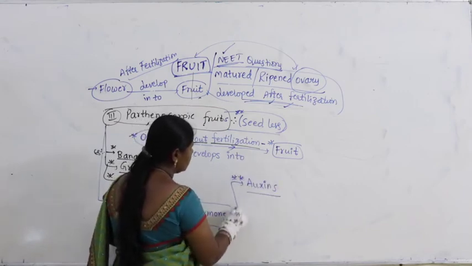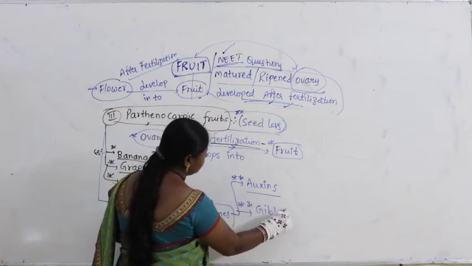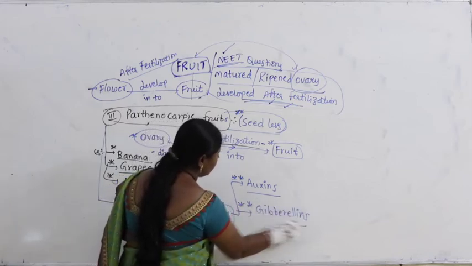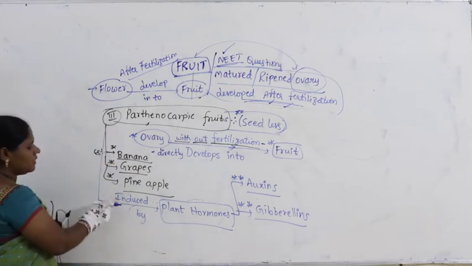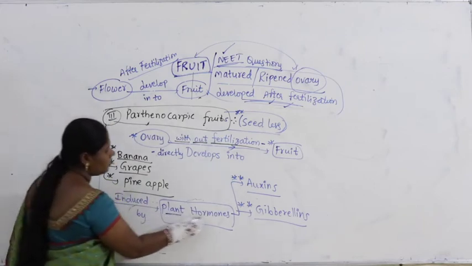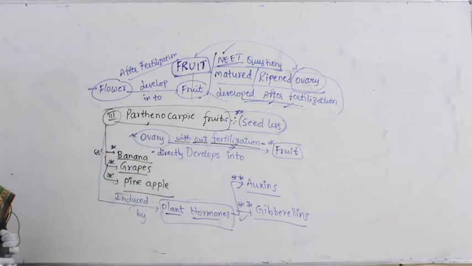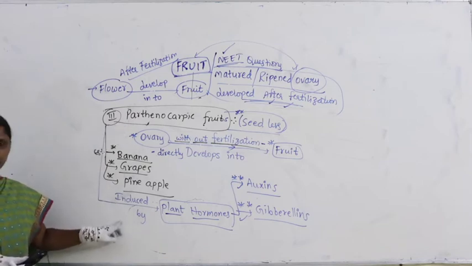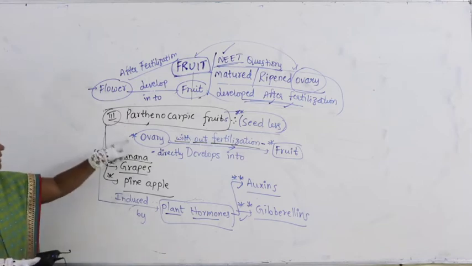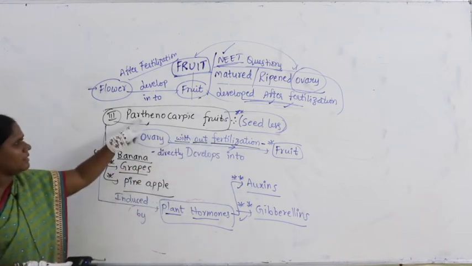One is auxins, the other one is gibberellins. So here this is induced by plant hormones, auxins and gibberellins. So we say parthenocarpy is induced by, what is the meaning of that? The ovary without fertilization developing into fruit itself is called parthenocarpy.